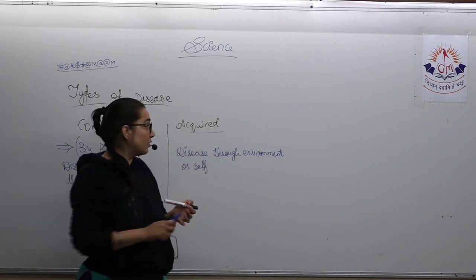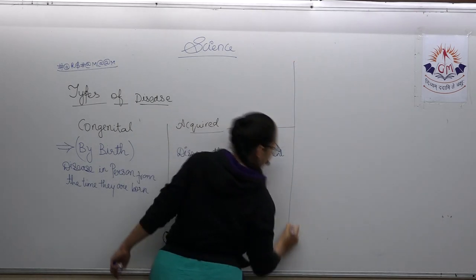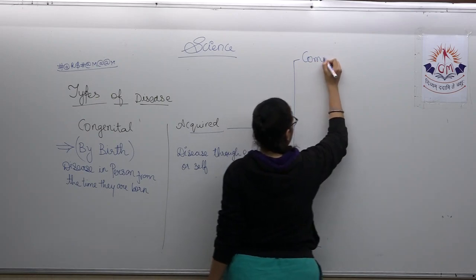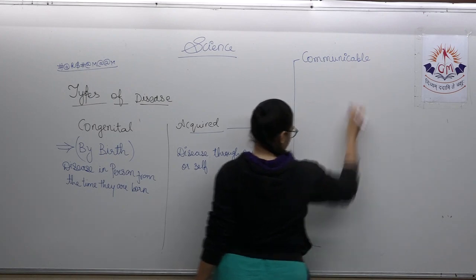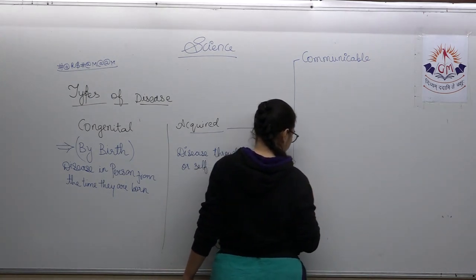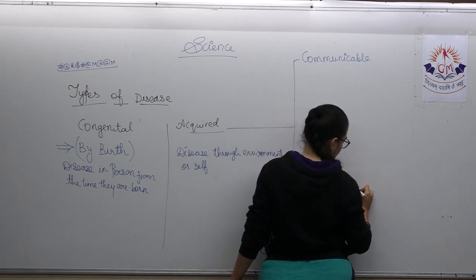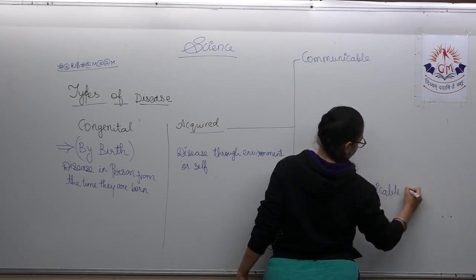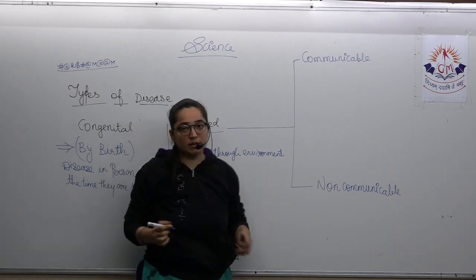Now acquired is further classified into two types, which is communicable disease and non-communicable disease. How many types of disease are these?